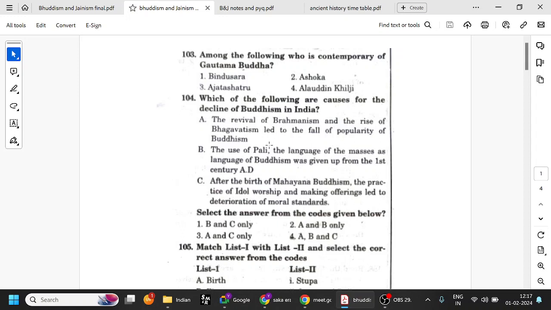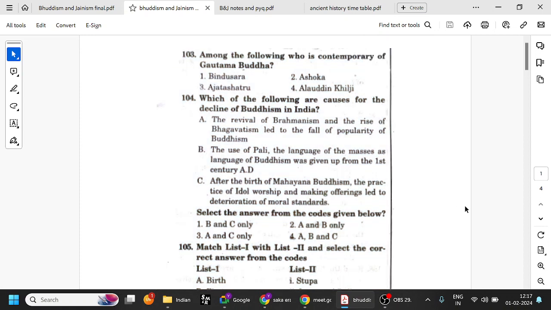Initially, because they used the local language, they became popular. Later on, they started accepting costly gifts from the kings, and they started using Sanskrit. So slowly, it caused the decline. After the birth of Mahayana Buddhism, the practice of idol worship and making offerings led to deterioration of moral standards.